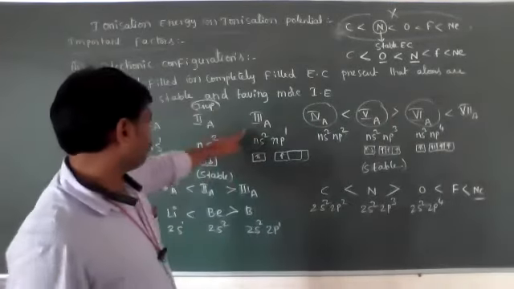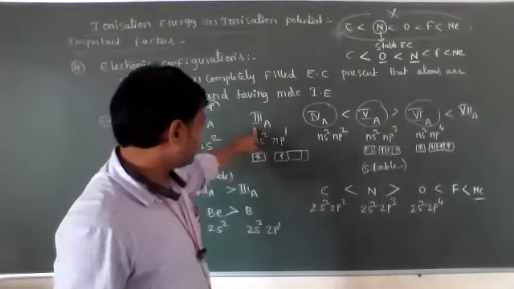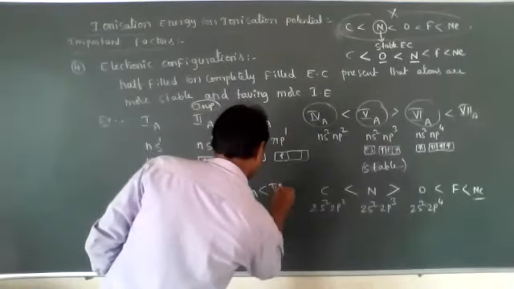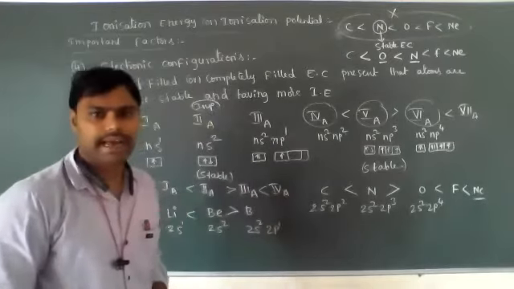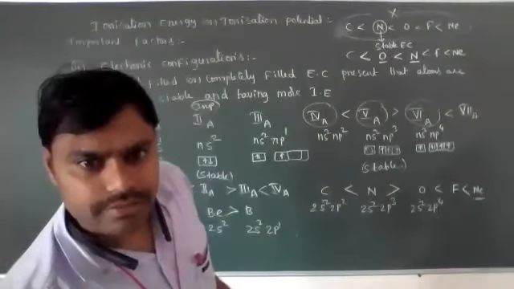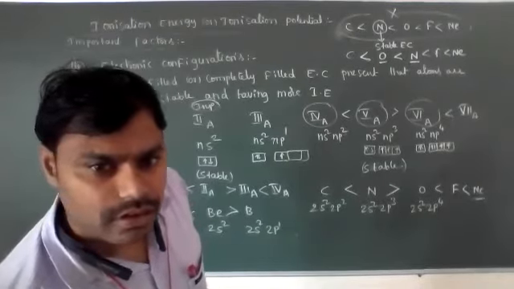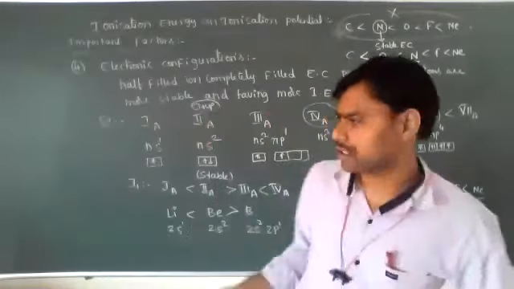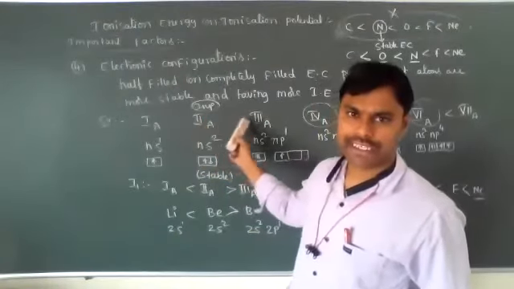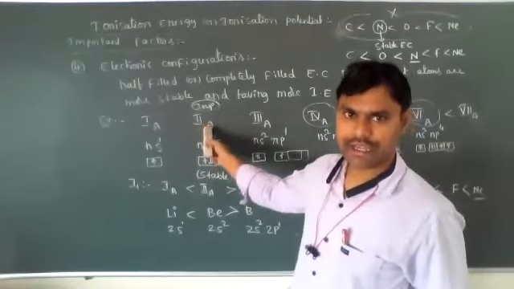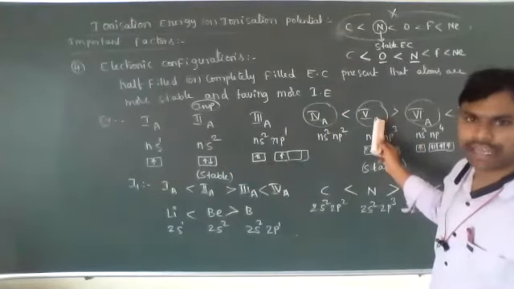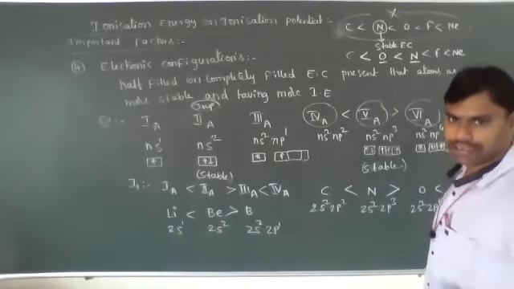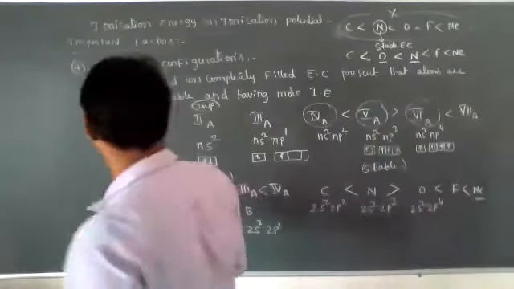Yes, between 3A and 4A also same. 3A to 4A, however, it will become like this order. I will give you one complete order. Okay, now let's see that. So what I have said are exceptions. Second A group elements' first ionization energy is more than third A group elements. And similarly, fifth A group elements' first ionization energy is more than sixth A group elements. The remaining will increase gradually.